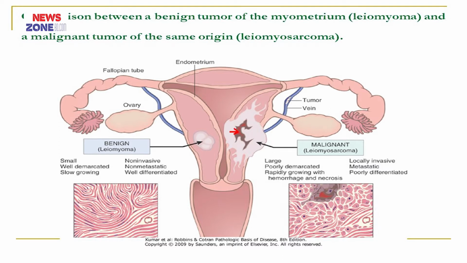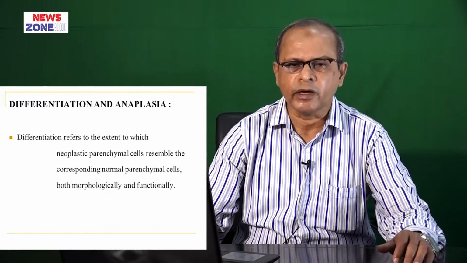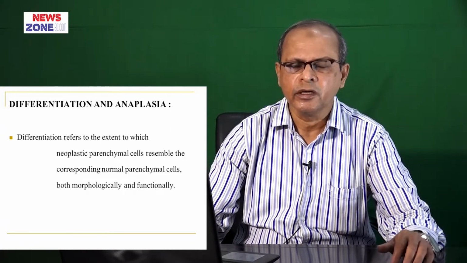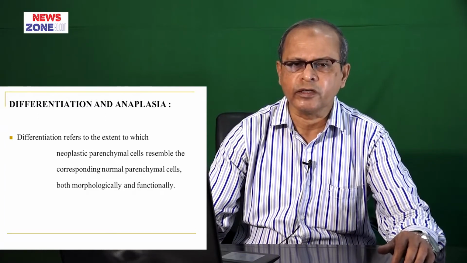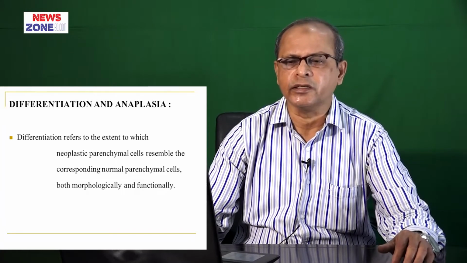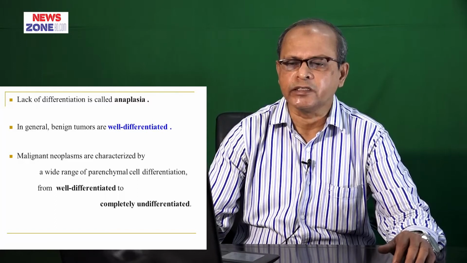Then we have to know what is differentiation and what is anaplasia. Differentiation refers to the extent to which neoplastic parenchymal cells resemble the corresponding normal parenchymal cells both morphologically and functionally. And anaplasia means lack of differentiation.